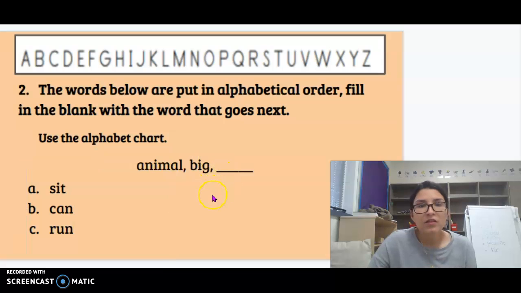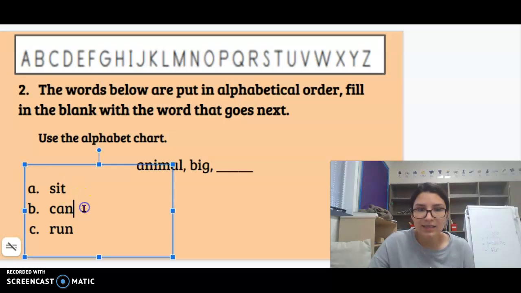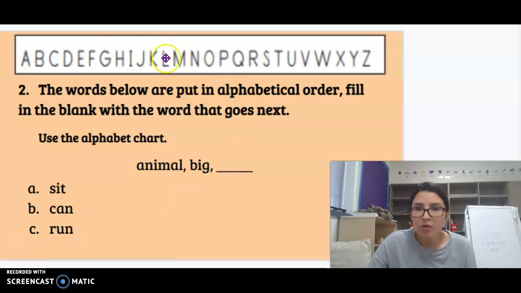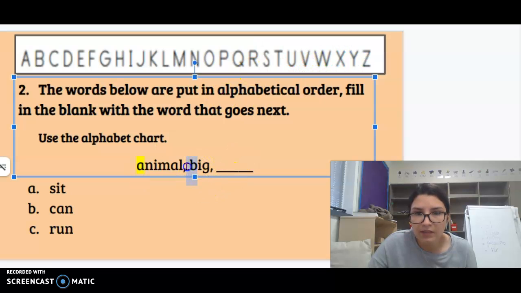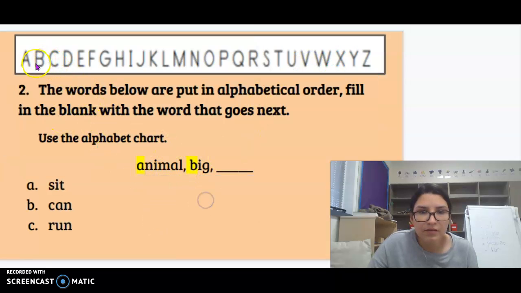One more time. The words below are put in alphabetical order. Fill in the blank with the word that goes next. Use the alphabet chart. Animal, big, blank. The words are sit, can, run. Well, let's use this as a tool. So animal starts with an A, and then big starts with the B. So A, B. What letter comes next? C. Let's see if we have a word in our choices that begins with C.